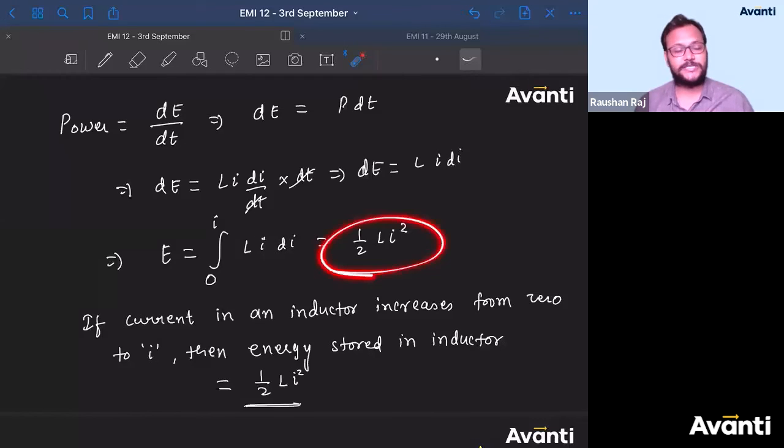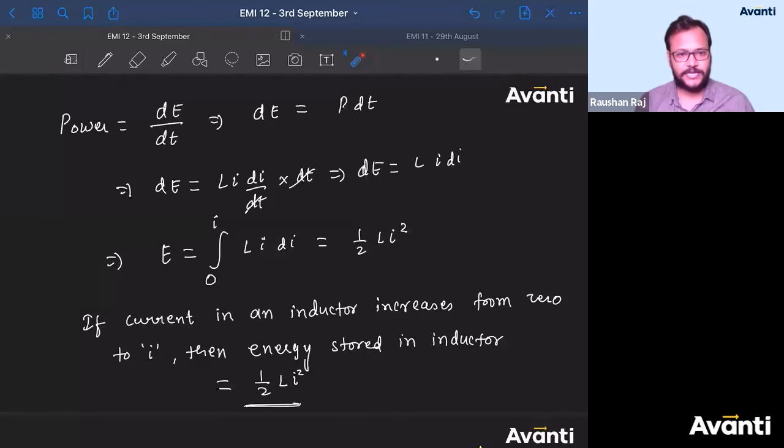Sometimes they'll ask you, what is the energy stored if current inside the inductor is changing from I to 2I, or some value I naught to I. And there, instead of writing 0, you have to use the initial current. Okay? So you have to use both of these things. No, I will not say that flux will decrease or anything. You can talk about it in another way. Induced EMF is like back EMF, we talk about it there.